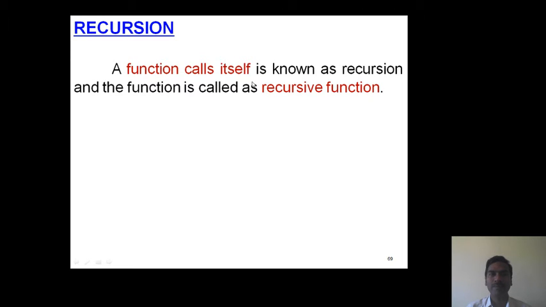Now observe this one. In the previous class we discussed the nested functions concept. In nested functions, a function calls another function, whereas in the recursion concept the function calls itself. That means a function calling the same function is known as recursion. Okay, now observe this example. Here the main function calls main again. Such a representation is known as recursion.